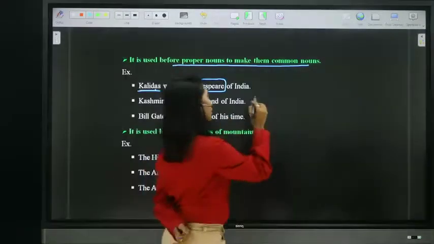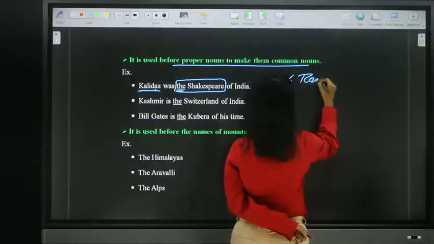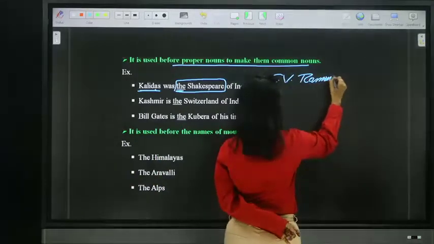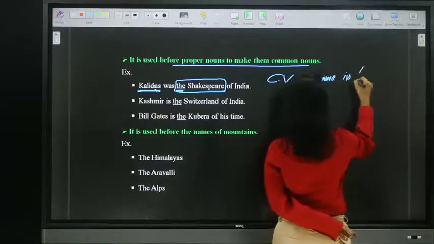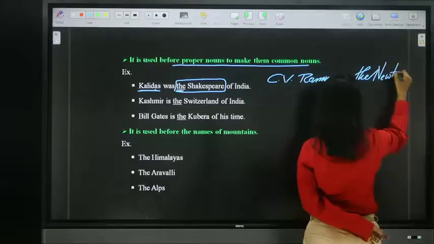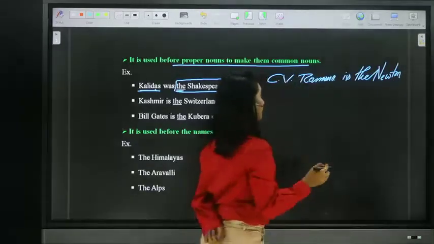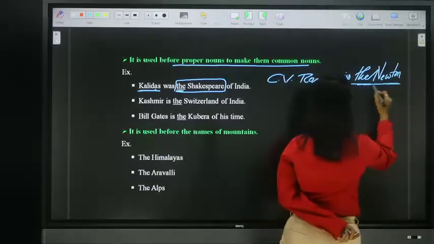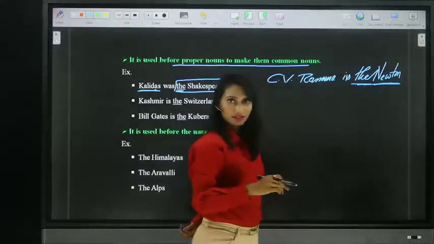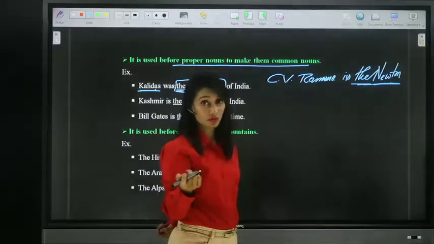If you remember, we discussed C.V. Raman is the Newton of India. C.V. Raman is the Newton of India. Here, Newton is made a standard of quality, the standard by which we are going to measure.